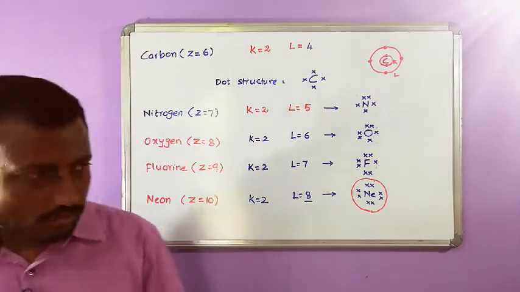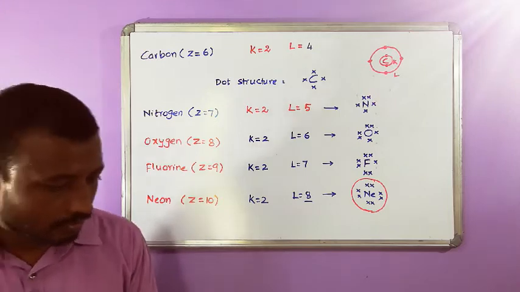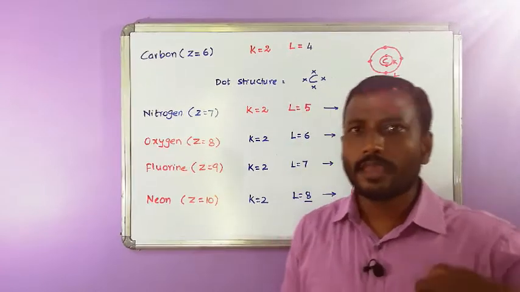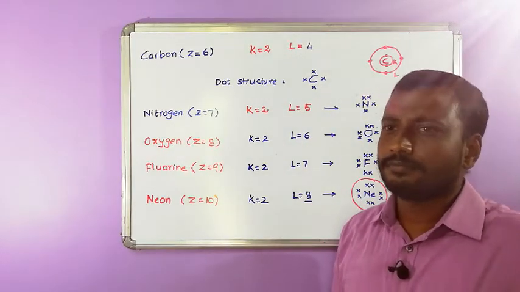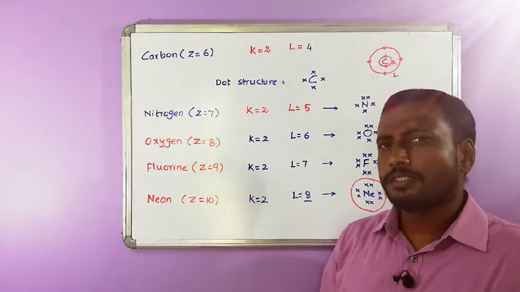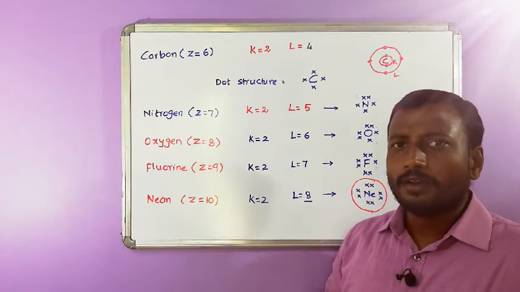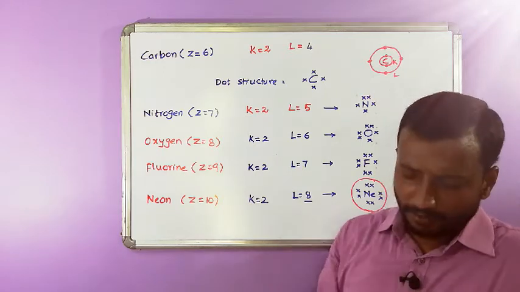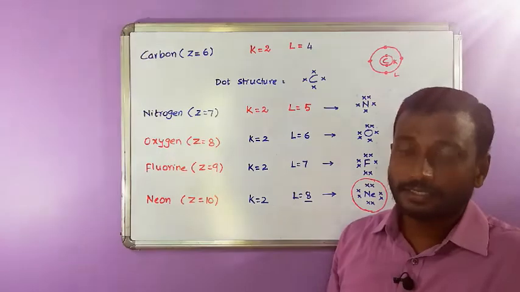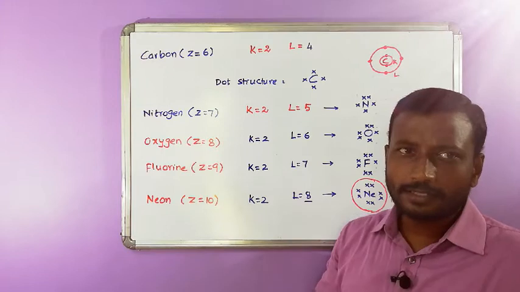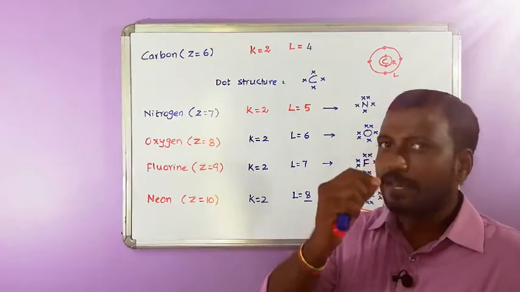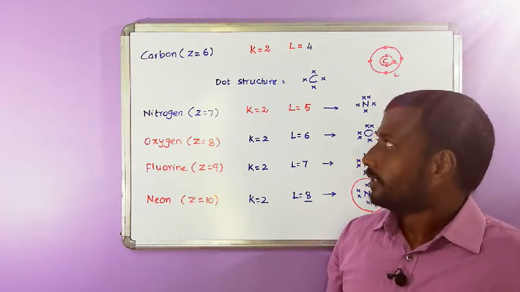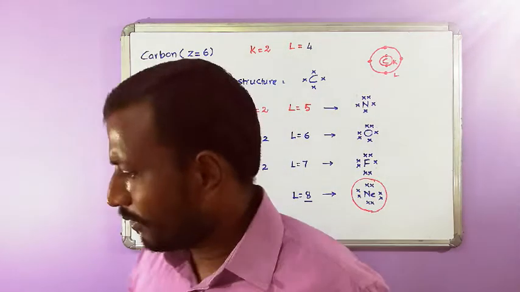Now the question that arises is, how many bonds is a given element going to form? Is it going to form 2 bonds? 3 bonds? 1 bond? 4 bonds? How many bonds can an element form? Only then can you write the structures of carbon. If you want to write the structure of carbon, we should understand its bonding capacity. Is it 1, 2, 3 or 4? So keep in mind neon.